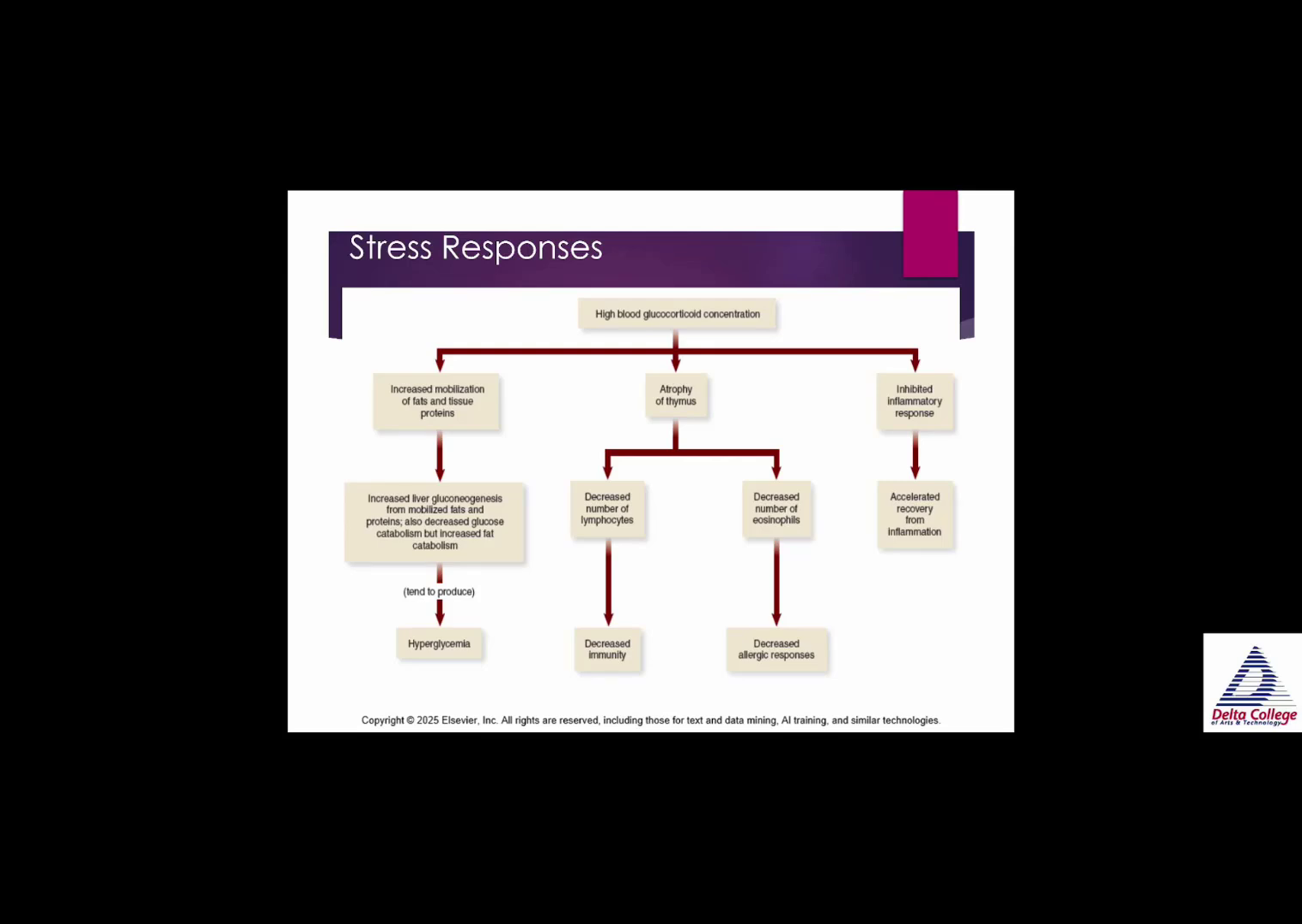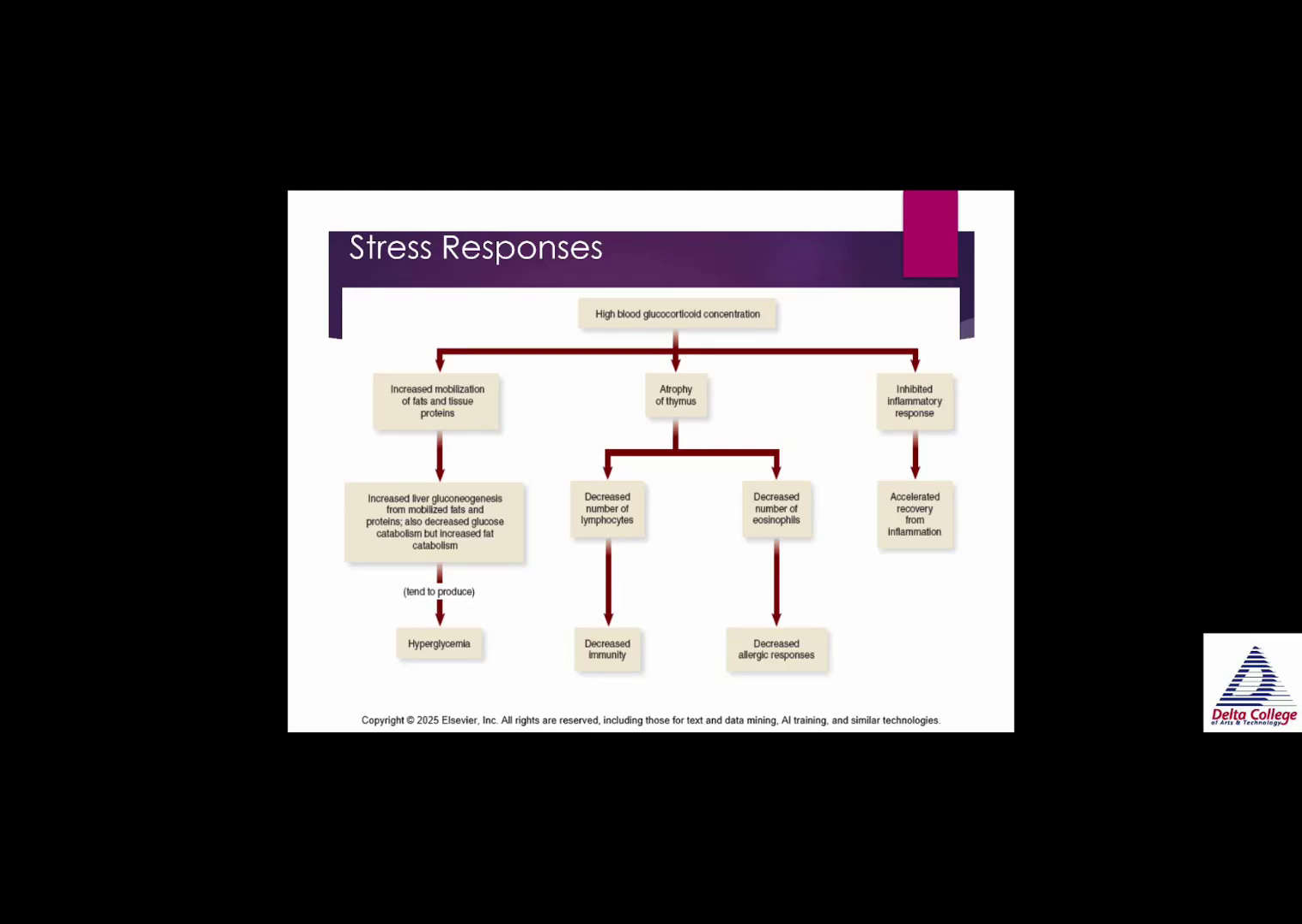So stress response. Say we have a high blood glucocorticoid or cortisol. Over time, it will increase mobilization of fats and tissue proteins. It increases liver gluconeogenesis for mobilized fats and proteins. It decreases the breakdown of glucose but increases fat. And it tends to produce hyperglycemia. So too much cortisol or hydrocortisone, hyperglycemia.